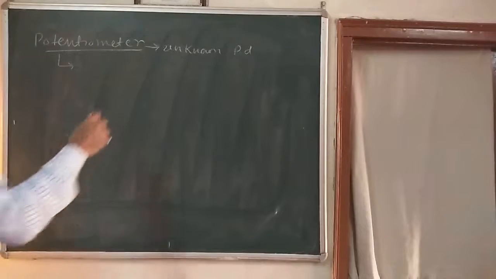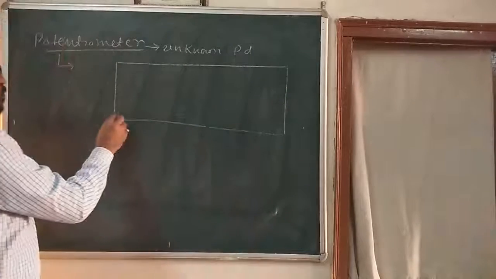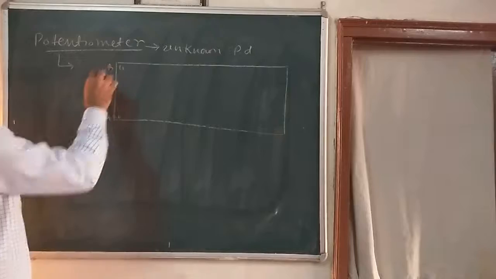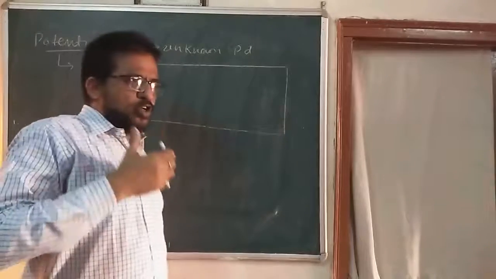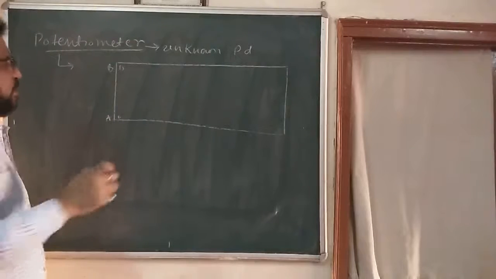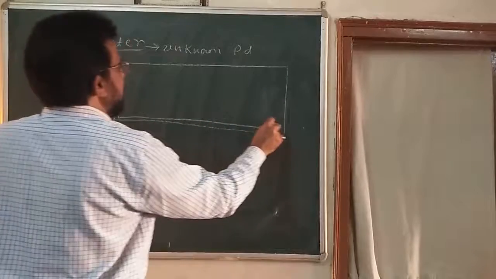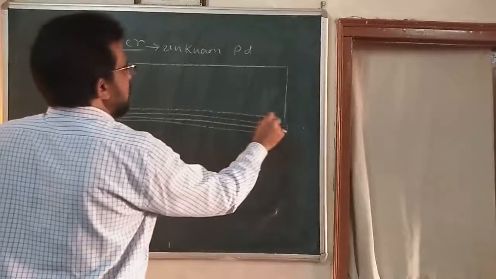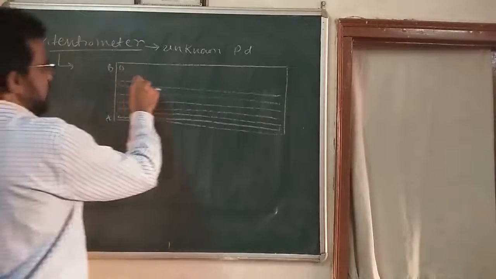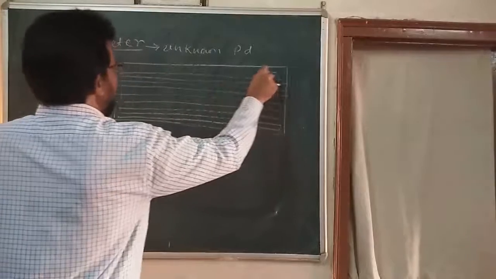In our laboratory we have such a wooden board, and on that wooden board I have 2 points, say A and B. 2 screws are there and a long 10-meter wire of uniform area of cross section is arranged in this manner. 1 meter here, here is 2 meter, here is 3, 4, 5, 6, 7, 8, 9, and here is 10.